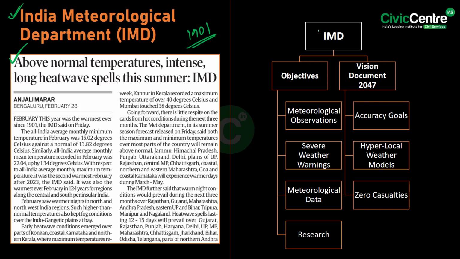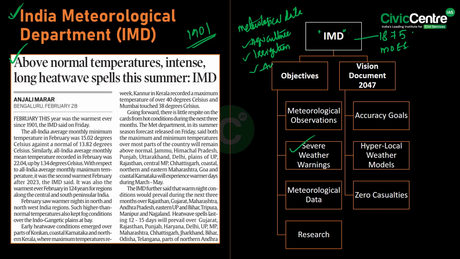Firstly, talking about the IMD, that is the India Meteorological Department. It was established in the year 1875, operates under the Ministry of Earth Sciences and serves as India's central agency for weather monitoring, forecasting and research. It also plays a crucial role in providing real-time meteorological data for key sectors such as agriculture and irrigation, aviation, and especially disaster management.